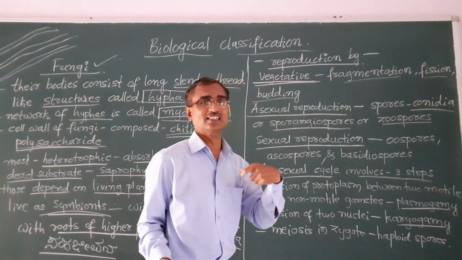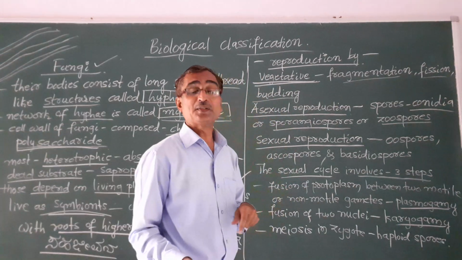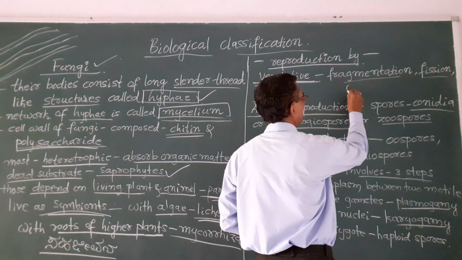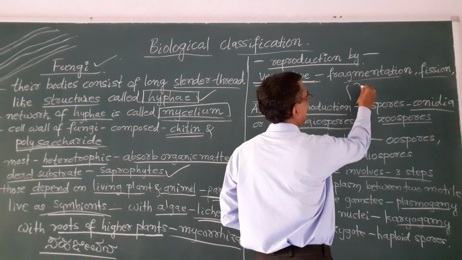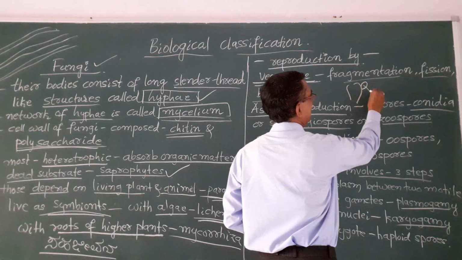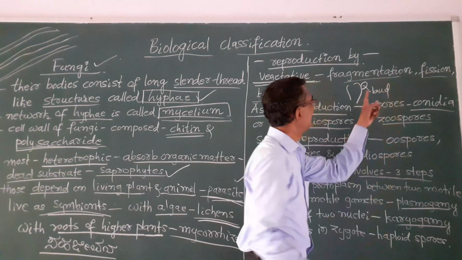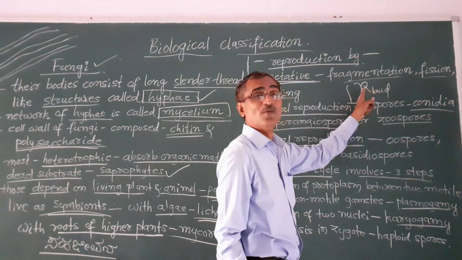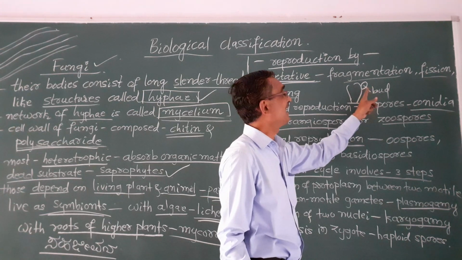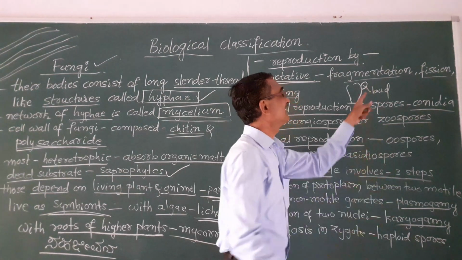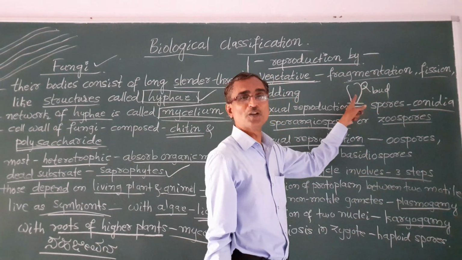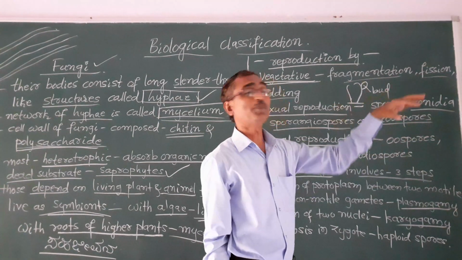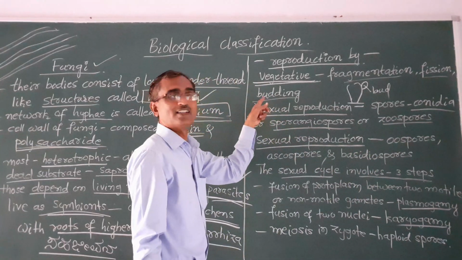Fission is a division. And budding. So a bud is an outgrowth. For example, here this is a bud, that is an outgrowth, a structure. A growth happens here. And next, what happens is that in the initial stage this bud will remain attached to the parent, and at a later stage it detaches from the parent and develops into a new individual. That is known as budding.